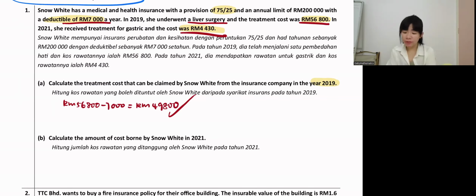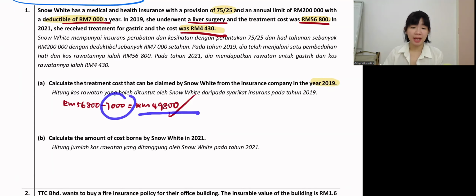Can she get 4,430? The answer is no, because it happened in 2 different years. In year 2019, yes, she already bore the 7,000, so she could get 49,800.